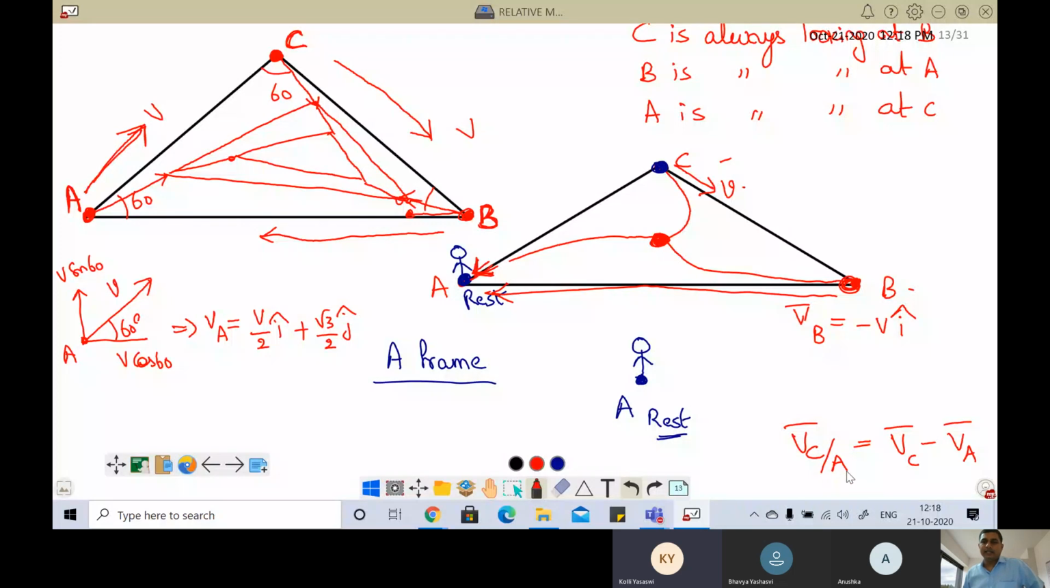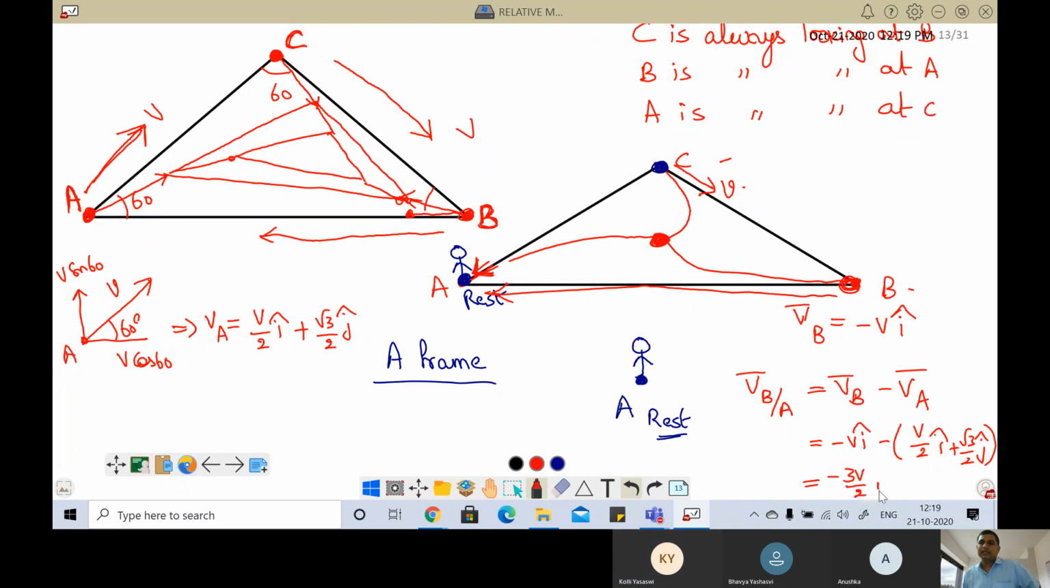Now I am standing on A and observing B. Then my equation will be how much? Velocity of B with respect to A is velocity of B minus velocity of A. So minus V i cap minus (V by 2 i cap plus root 3 by 2 V j cap). That is minus V by 2 minus 3V by 2 i cap, minus root 3 by 2 V j cap. Correct or not?